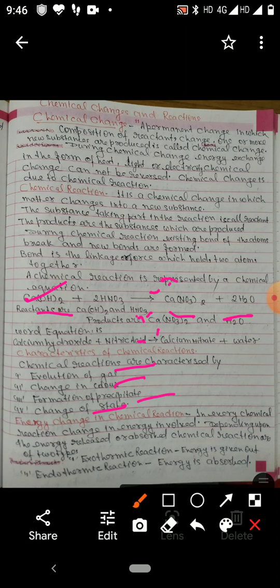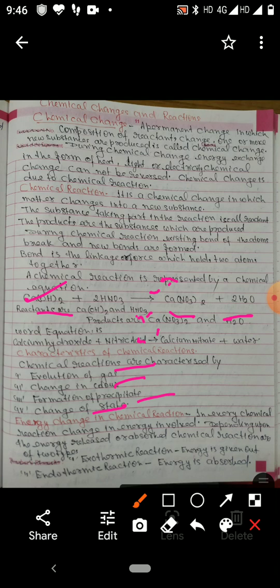When we put quicklime, calcium oxide, in water, then calcium hydroxide is produced and a lot of heat is given out. So this is an exothermic reaction.